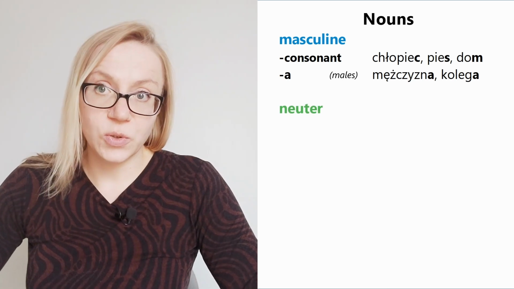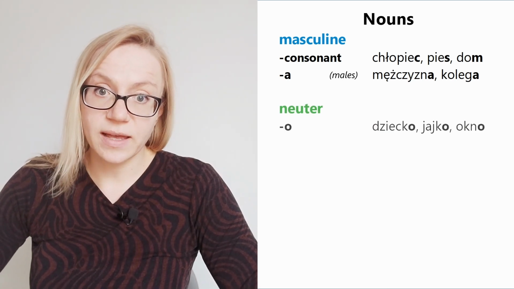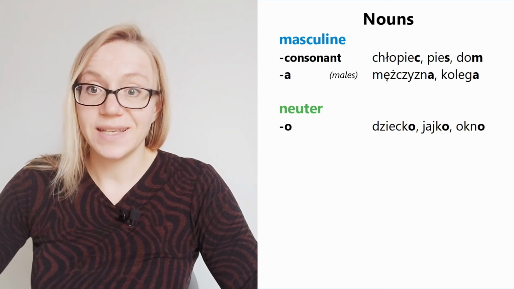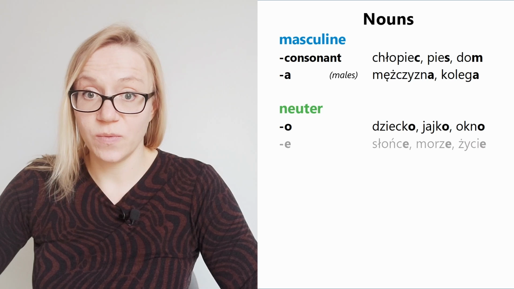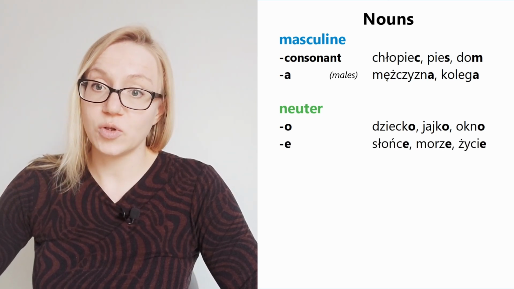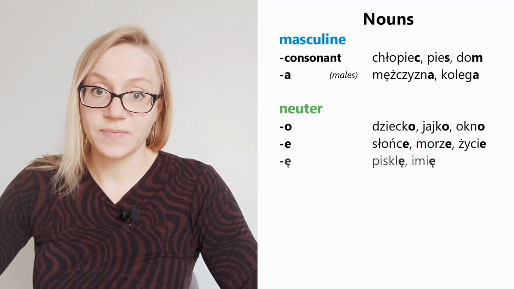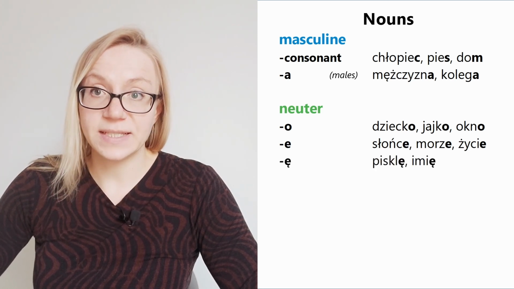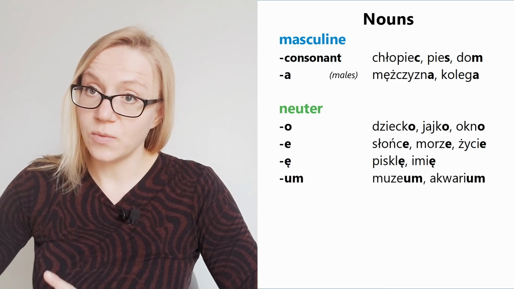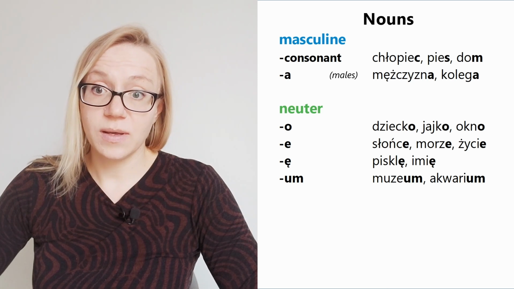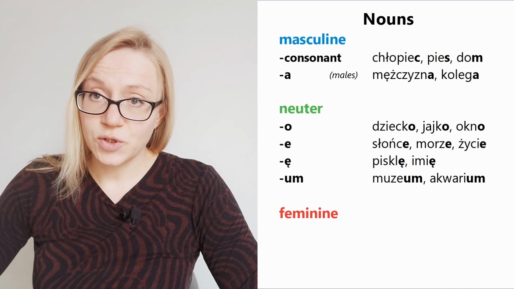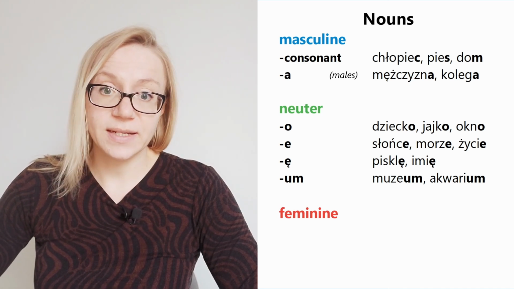And then the neuter nouns will have the following endings. O, like dziecko, jajko, okno. E ending, like słońce, morze, życie. En, like piskle, imię. In foreign words, muzeum, akwarium. Feminine words will have the following endings.